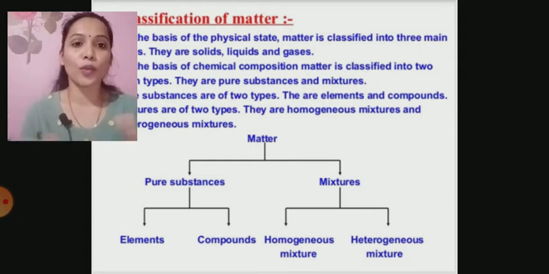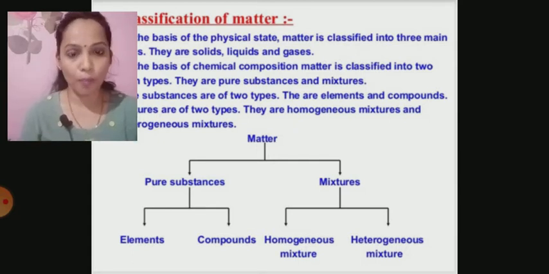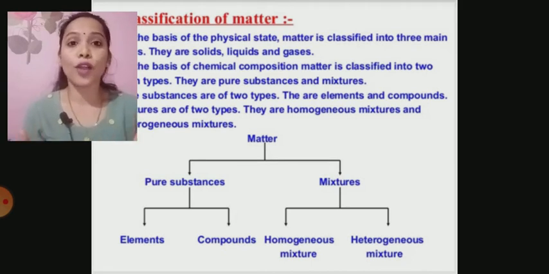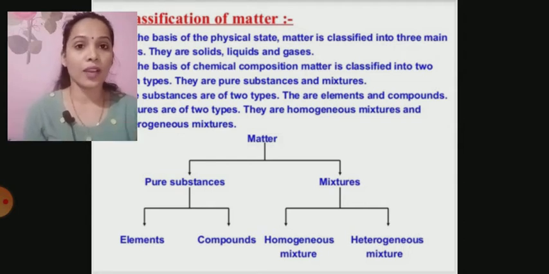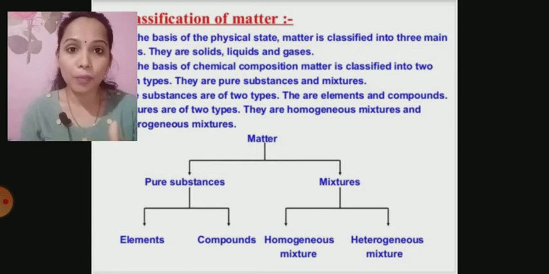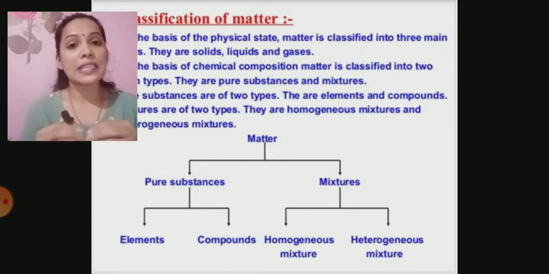When we say two or more pure substances combine, what are they? They should be either elements or compounds which are combining with each other, and they can be easily separated also, because they do not form a compound. When two or more elements or a compound and an element are combined, they do not form chemical bonds. Therefore, they can be easily separated.